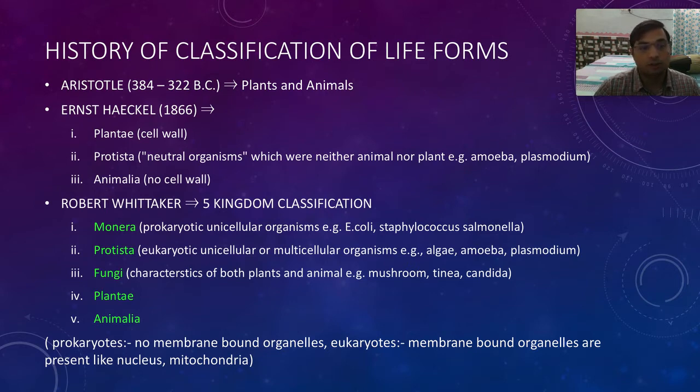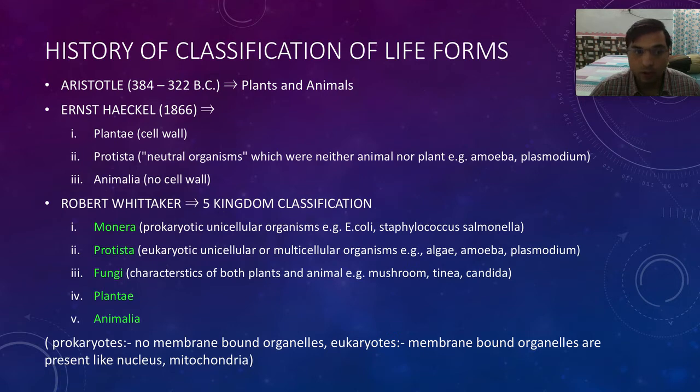This 5 kingdom classification we have already studied in 10th or 11th class: Monera, Protista, Fungi, Plantae and Animalia. Now plants and animals everybody understands. We have seen plants, we have seen animals, and humans are included in animals. Now there are certain microorganisms which are classified under Monera, Protista and Fungi. So what is Monera, what is Protista? Let us look into that.